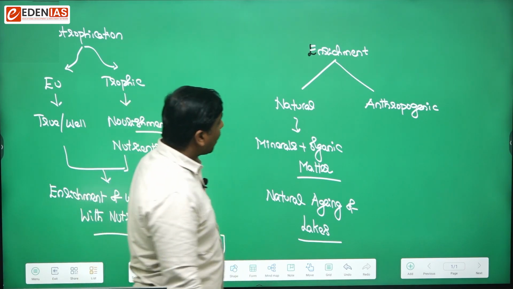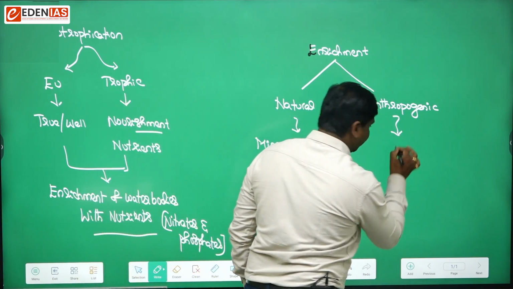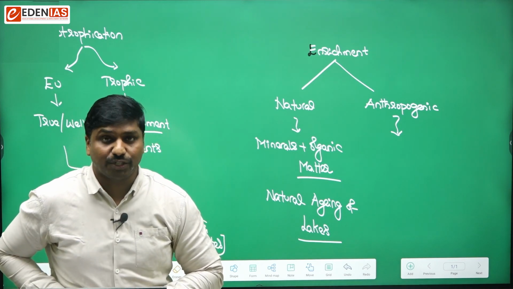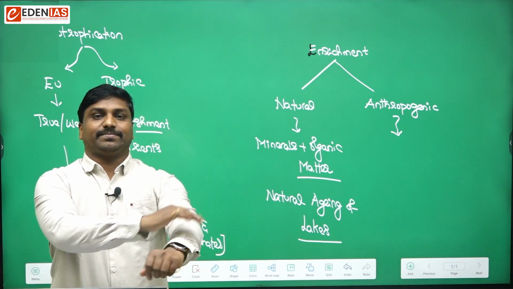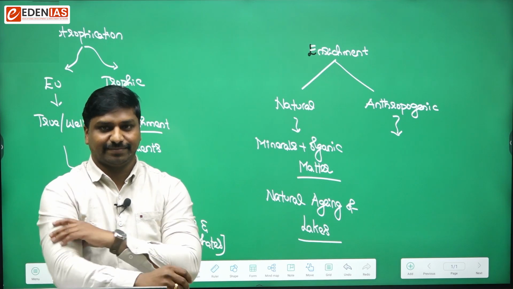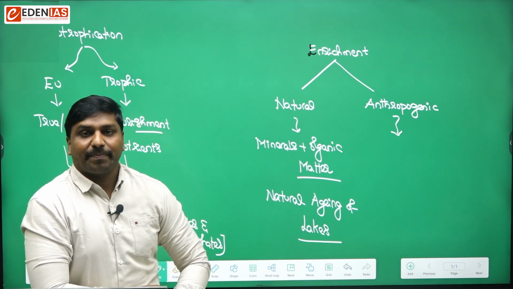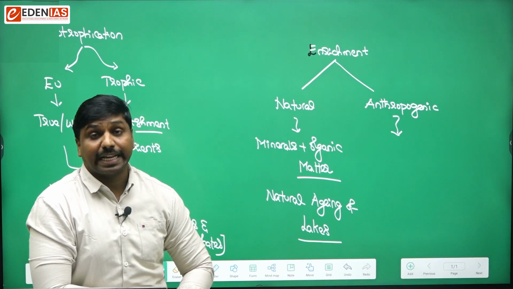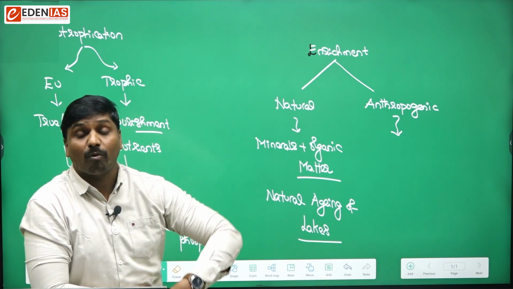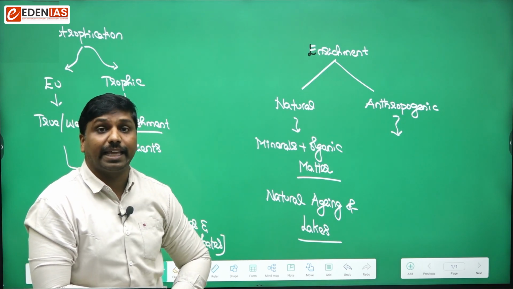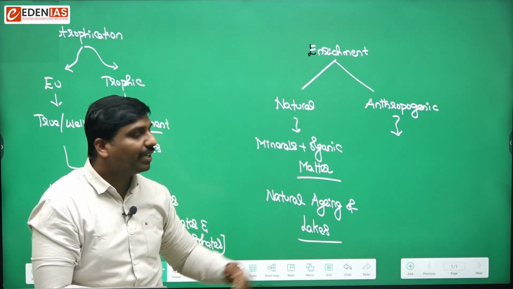Is natural eutrophication the reason for secondary succession? No. Succession means the earlier life does not exist and life has to begin freshly. But here it is not the case.